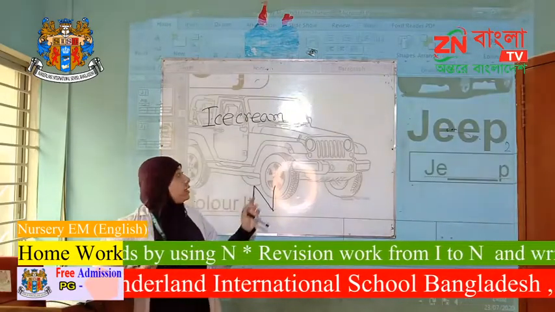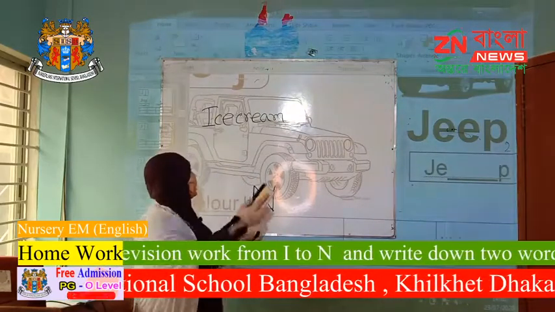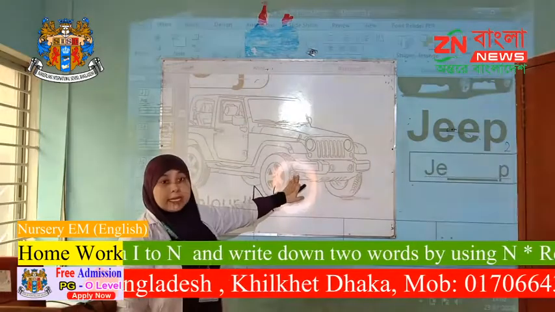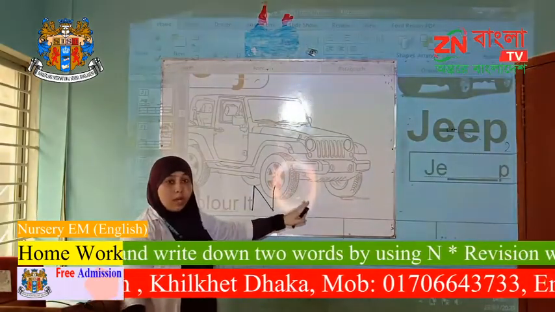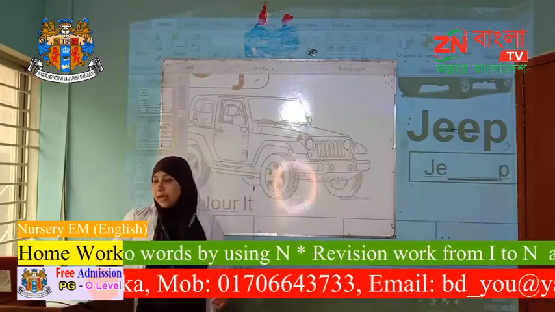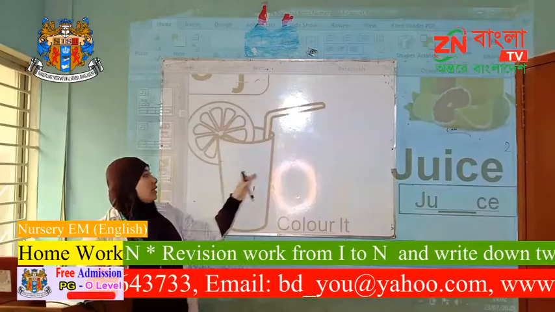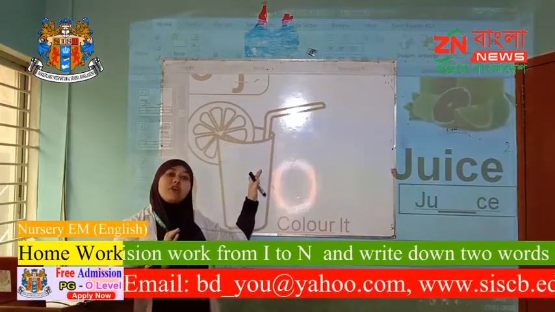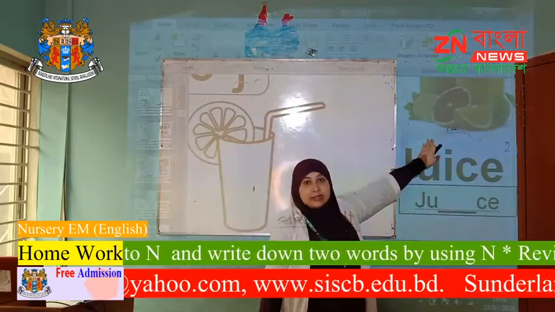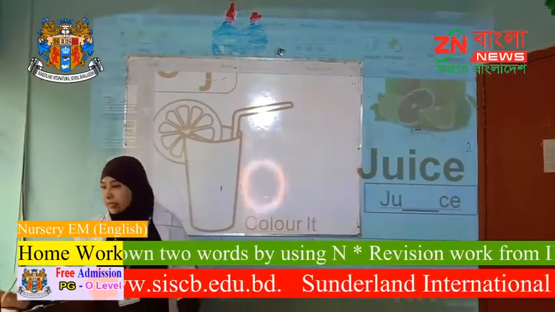J for jeep. Can you see a jeep on the board, children? What is this? Jeep. J for jog, J for jeep. And then J for juice. Can you see the picture? This is a glass of juice.